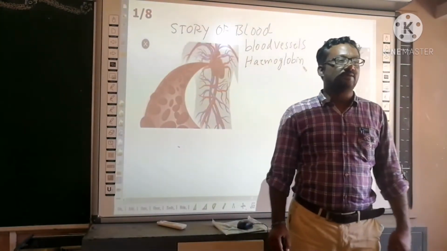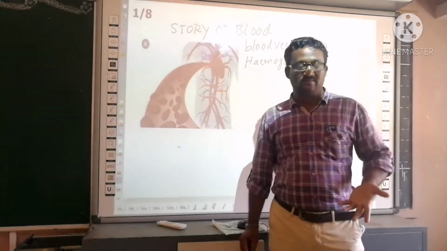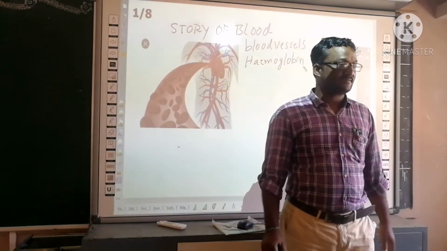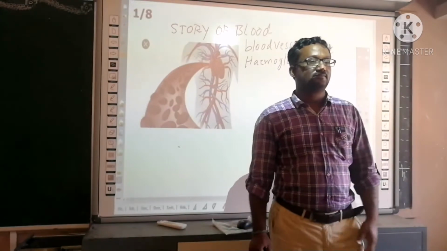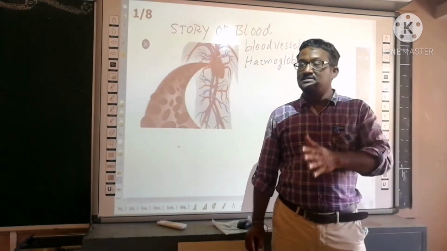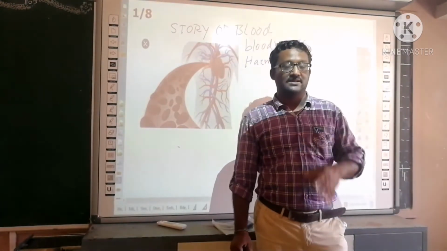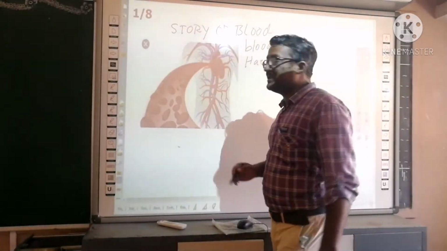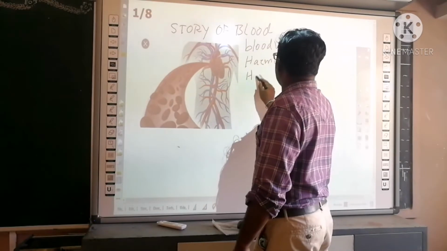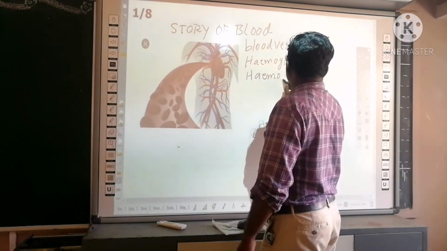Do you think all animals have blood in red color? No, sir. Yeah, in some animals the blood has no color. Example, cockroach. No color means white color. In snails, blood is in blue color because it has another pigment, hemocyanin.